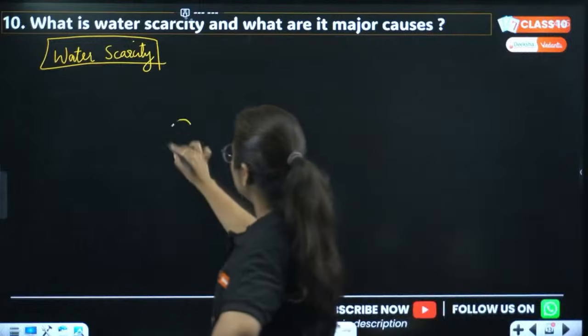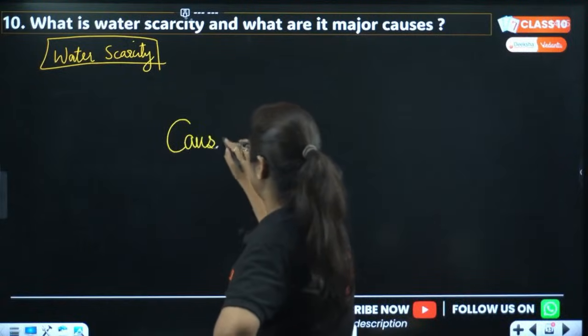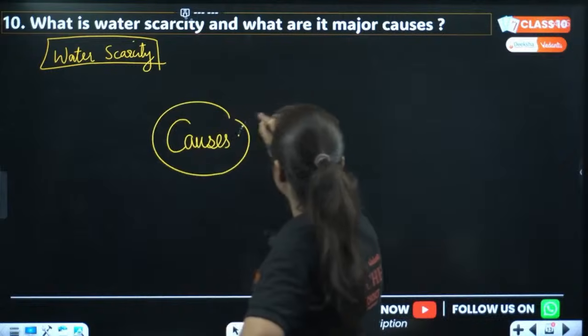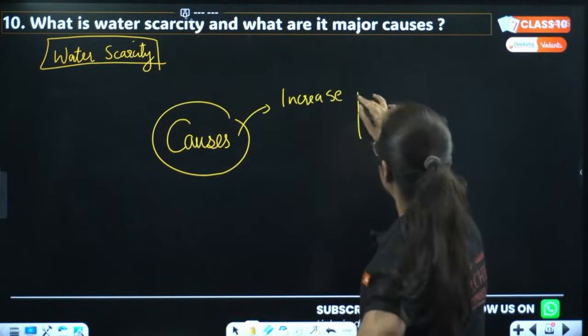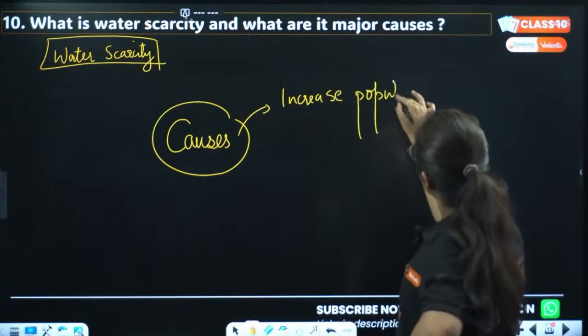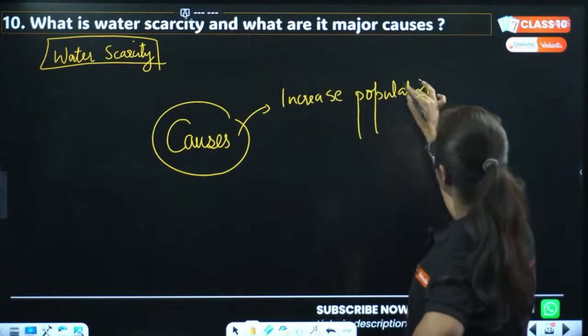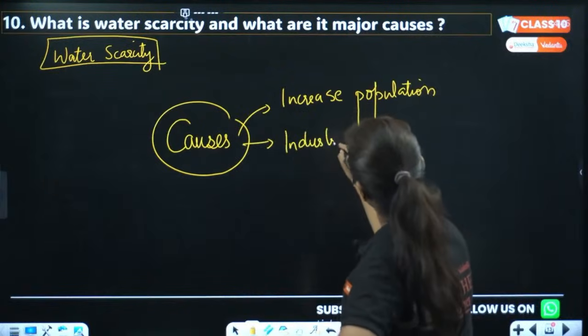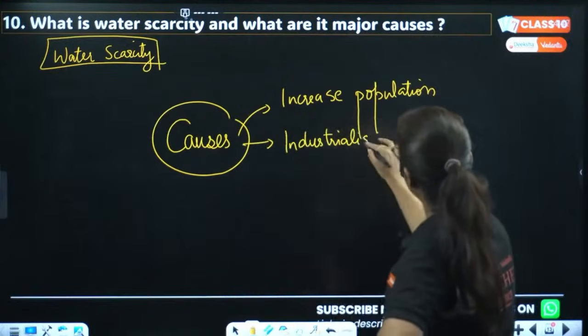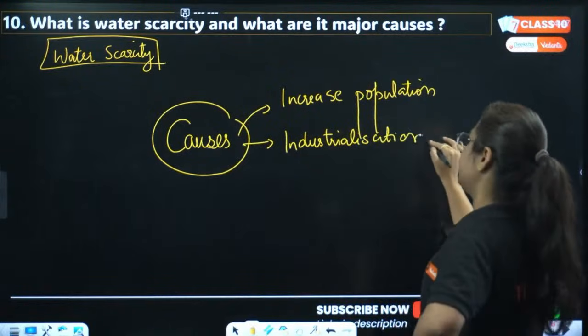So what are the causes of this water scarcity? Increased population, is it a reason? Yes, increased population is one of the major reasons for water scarcity. Then we can tell industrialization, as industries need water for working, for creating energy and many more such things.